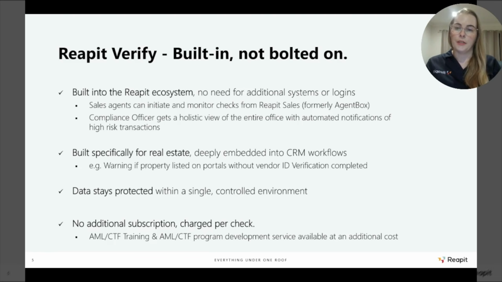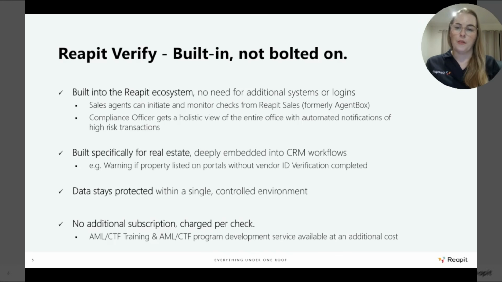Your compliance officers, on the other hand, will have a dedicated holistic view of the entire office in their Reapit Verify module, which is available within the Reapit app switcher. And here they'll be able to receive automated notifications of any high-risk transactions and make any notes, and report to AUSTRAC as needed using those suspicious matter reports.